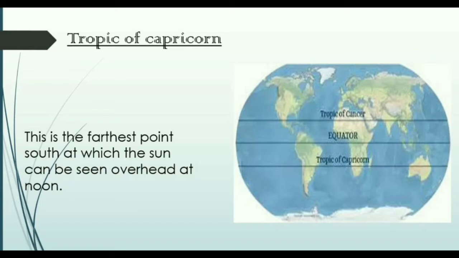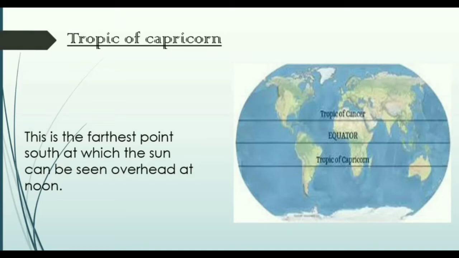Children, I had explained in Tropic of Cancer also that like Tropic of Cancer in the north, in the same way Tropic of Capricorn is the farthest point south at which the sun can be seen directly overhead at noon. South of parallel, the sun appears less than 90 degrees from northern horizon at any day of the year. The sun reaches its vertical position over the Tropic of Capricorn at about 22nd December, the summer solstice for the southern hemisphere.